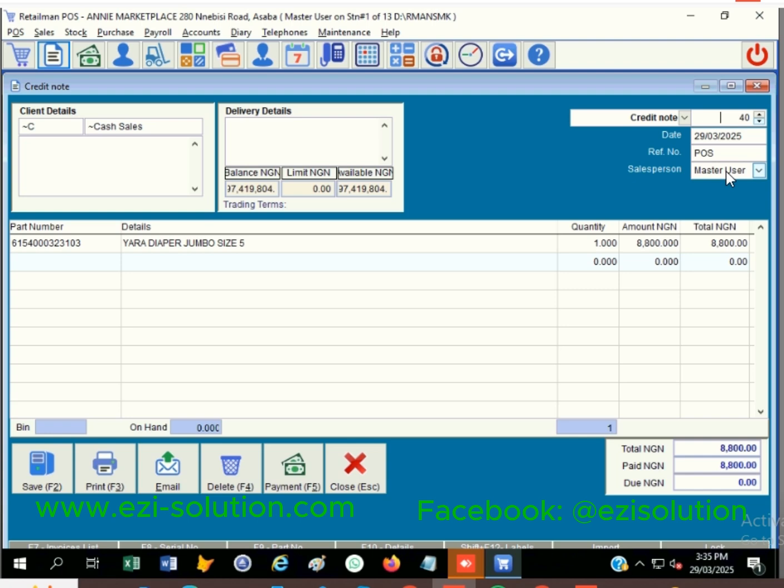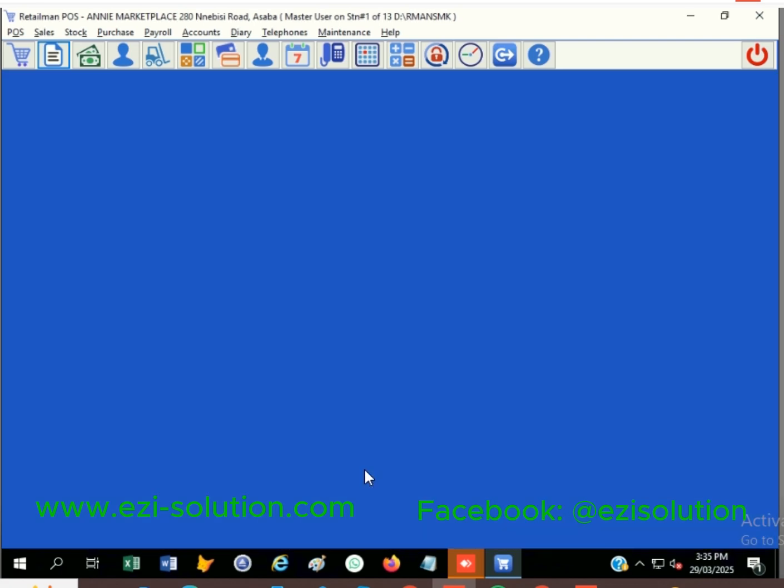Very clear? So now, if we have done that and saved this, it means that the sales that particular staff has made today will automatically have reduced in the cash of that particular person by 8,800.